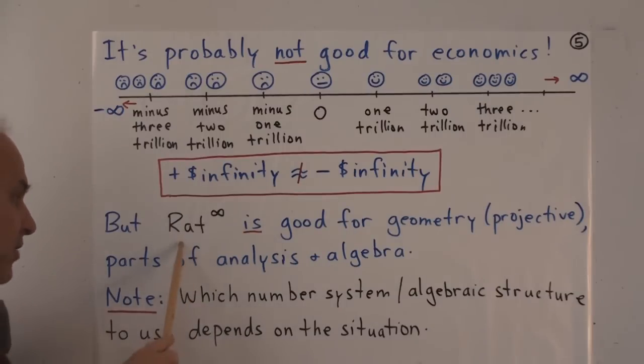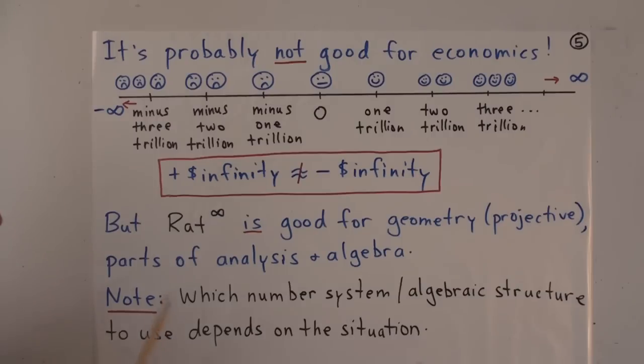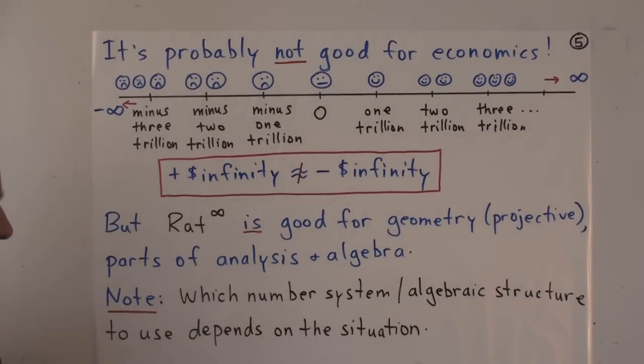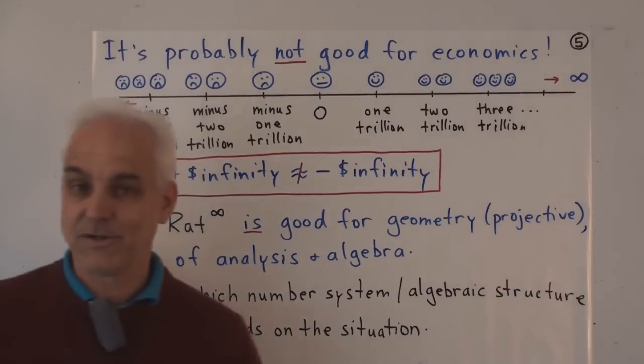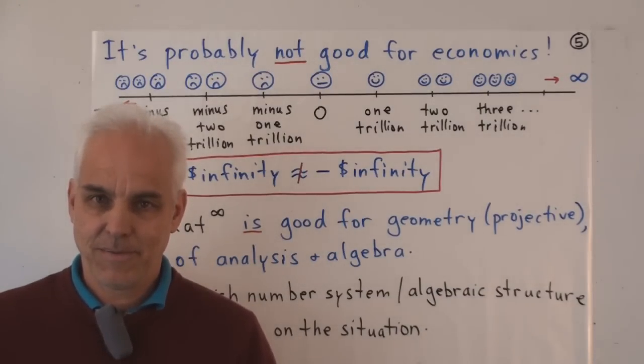But the extended rational numbers are good for some other things. We'll see that they're good for geometry, in particular projective geometry, and parts of analysis and algebra. So maybe I should say that what number system or algebraic structure to use in a particular situation depends on the situation.